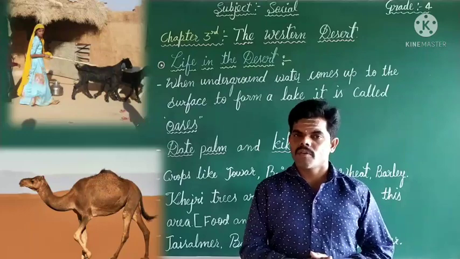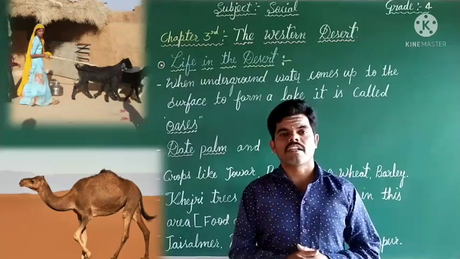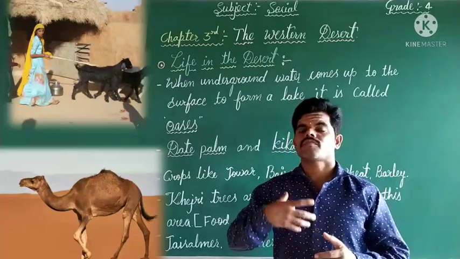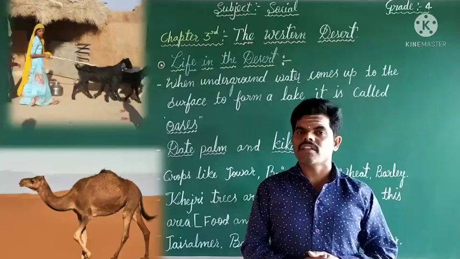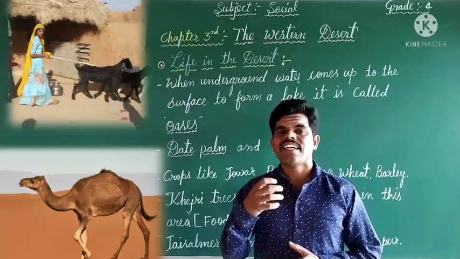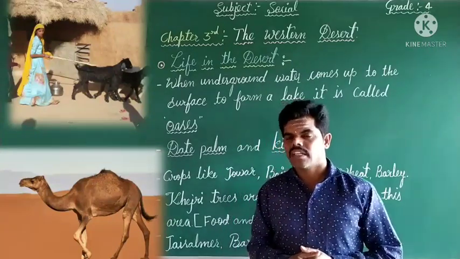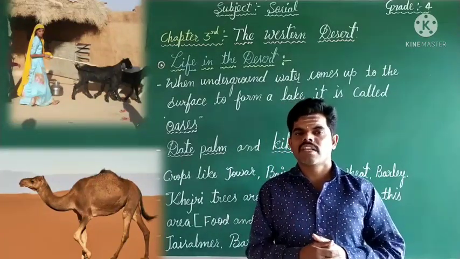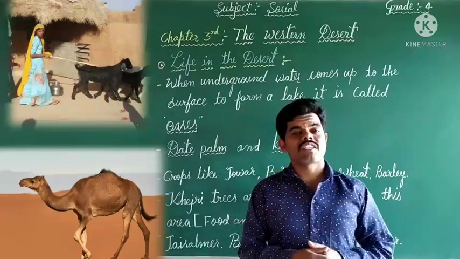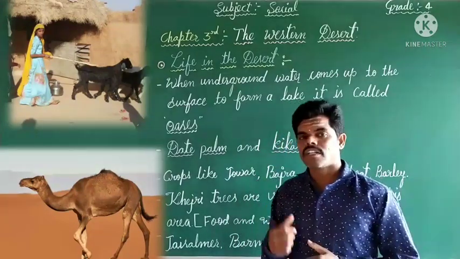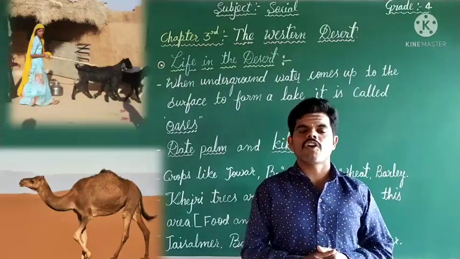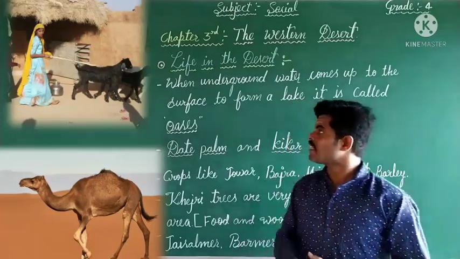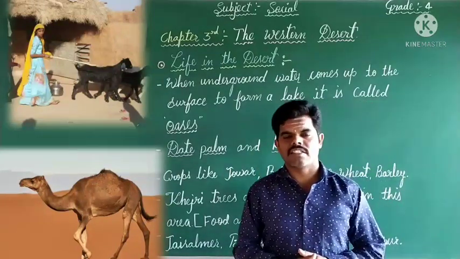They also provide us milk. And camel skin is used for making clothes, and they use it as a tent. So we can consider the camel the main means of transport in the Thar desert region. That is why we call the camel the ship of the desert.